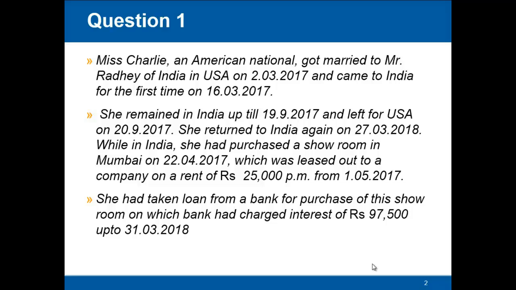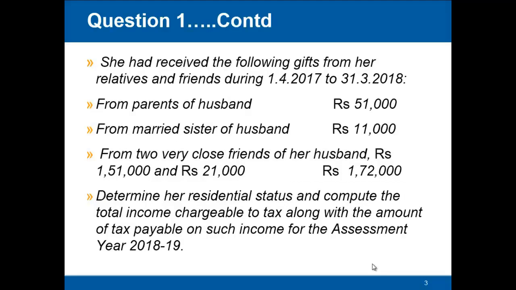Now, she had also taken a loan from a bank for purchase of this showroom, on which the bank had charged an interest of rupees 97,500 up to 31st of March 2018. Now, she had received the following gifts from her relatives and friends during 1st April 2017 to 31st of March 2018. From parents of husband, rupees 51,000.